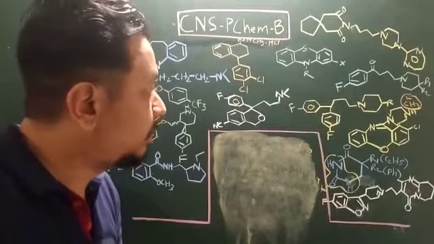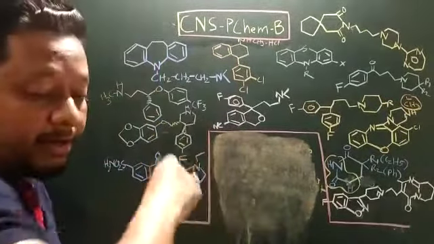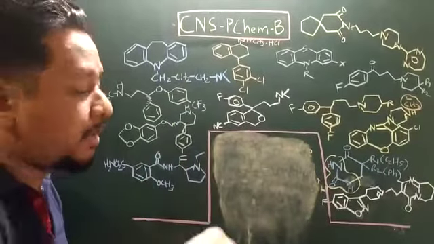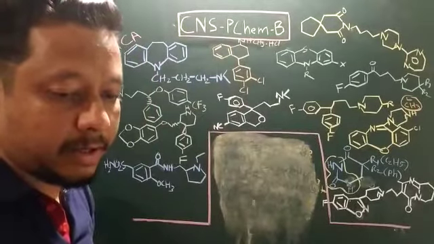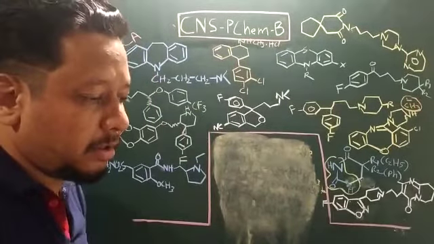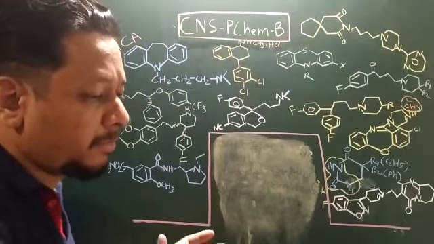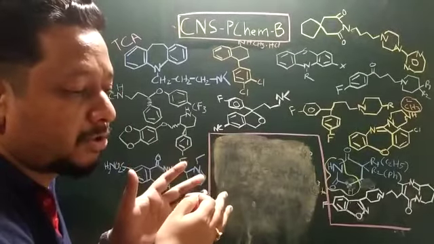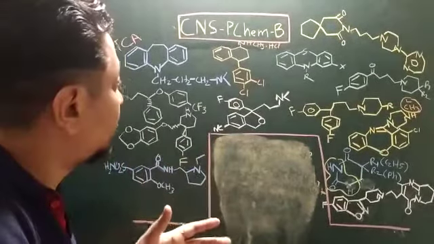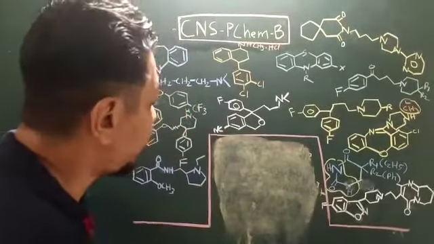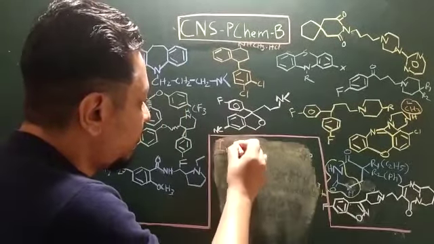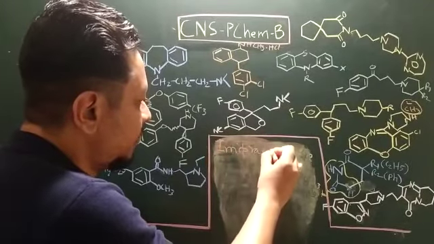In the antidepressant class, the first pharmacophore of antidepressants over here is the tricyclic antidepressant. This is made up of the 3 cyclic structure. First drug over here is known as imipramine.